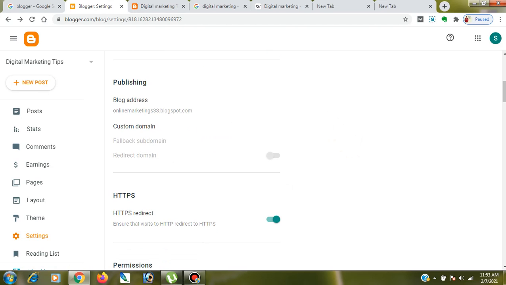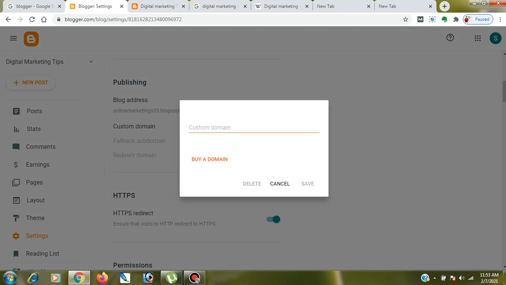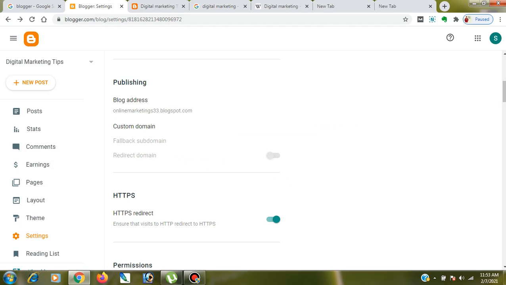Once you think that you are earning decent money from blogger, and have applied for Google AdSense, then you can buy a domain from GoDaddy or Namecheap, add that custom domain here, and just enter it, and it will be verified automatically.